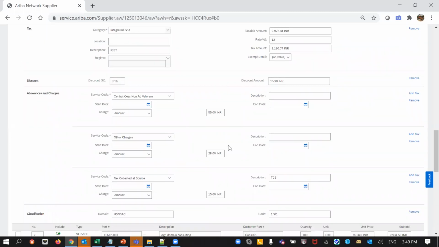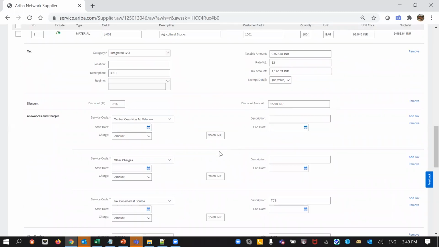A few more things we have to take care of: the schema is very strict. What we realized was that if the schema requires certain information, it has to be provided only in the specified way. If it is IGST, we cannot say it is integrated GST. If we send integrated GST as one of the tax categories, IRP will not recognize it, and it will fail, saying that the tax is invalid.